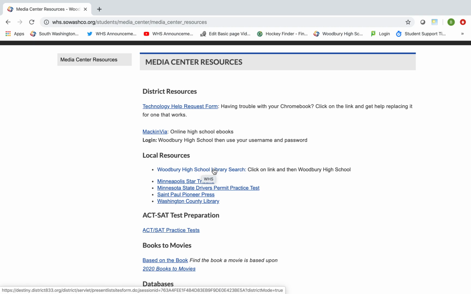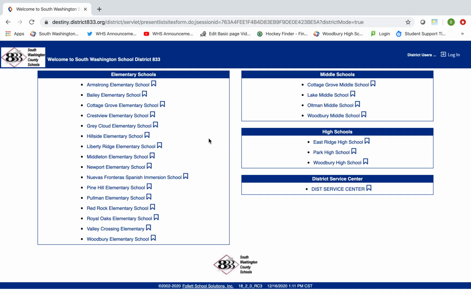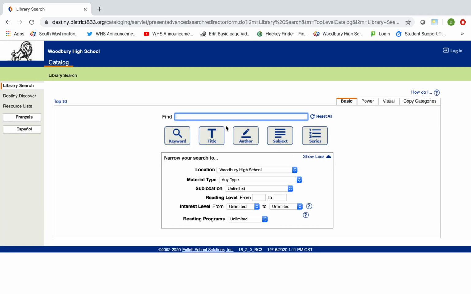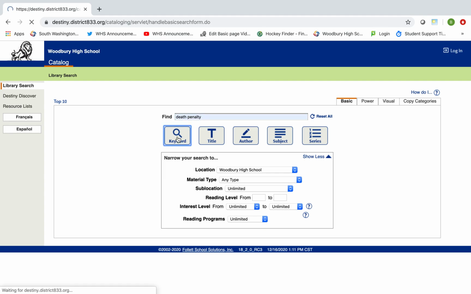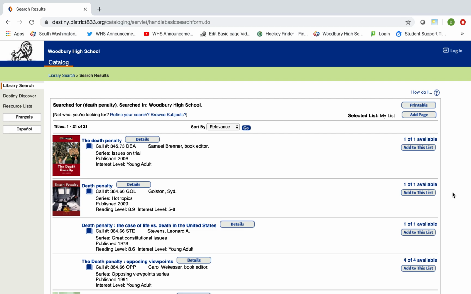All right, what if I want to know if there's a book available on my topic? I'm going to click on the Woodbury High School Library Search. This goes to the district website. Just simply click on our library. You're going to put in your search term. The example I'm going to use today is on the death penalty. I'm going to see if I have any books on the death penalty or capital punishment in our library. I click on keyword, and I have a number of results.